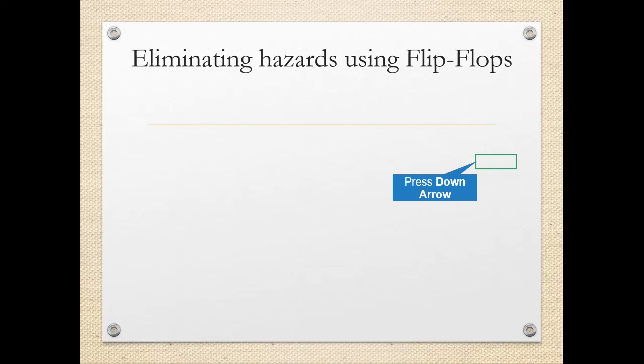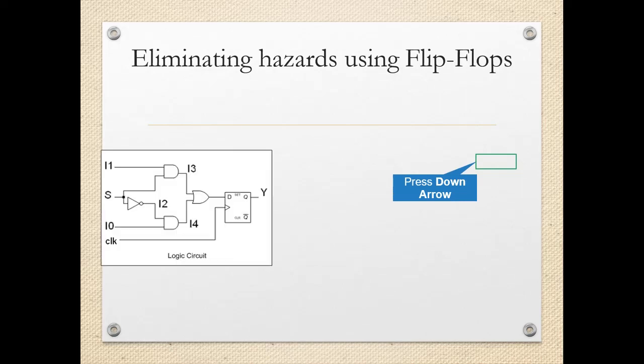So we will see how this is done, and this is the corresponding circuit. For the same logic circuit, if at the output of this OR gate one flip-flop is added and it is driven with a clock, then the glitch in the output Y can be removed.